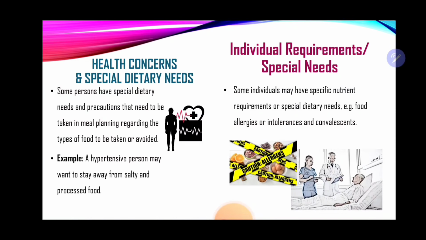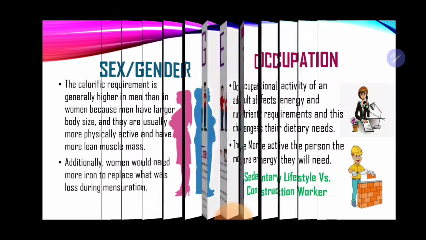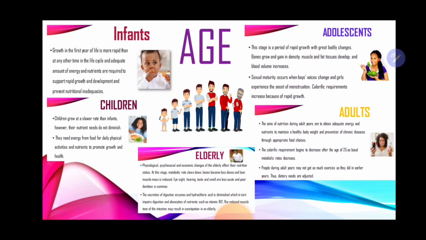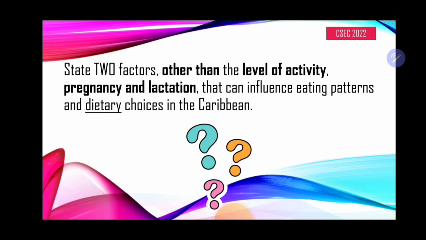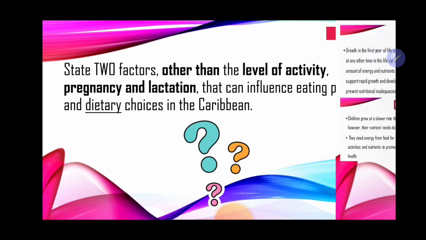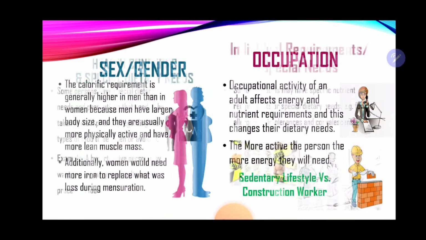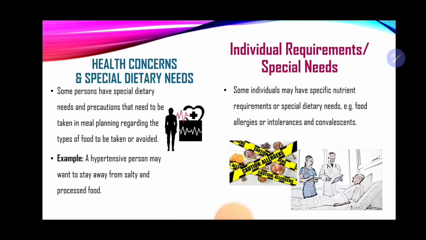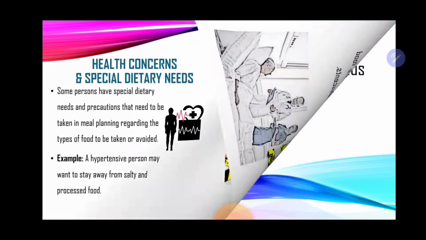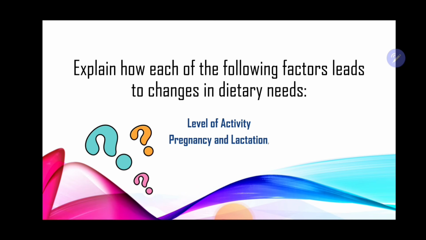Right? So you're only required to state 2 factors, and those 2 factors must exclude level of activity, pregnancy, and lactation. So you can look at age, you can look at sex or gender, occupation, health concerns, and special dietary needs. You can also look at special requirements as well for those who may be convalescing, or those persons who have intolerances or allergies. Now, let us look at our next question.